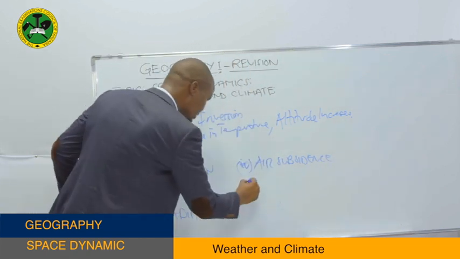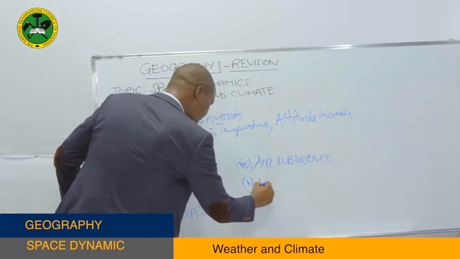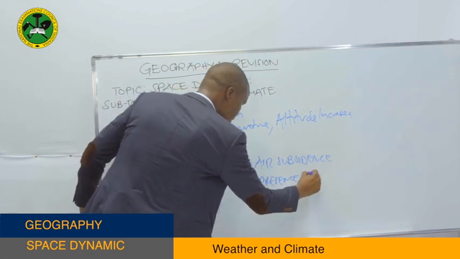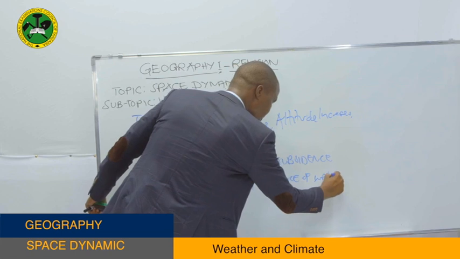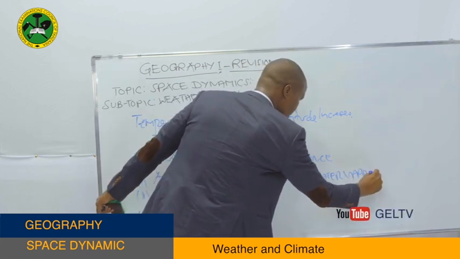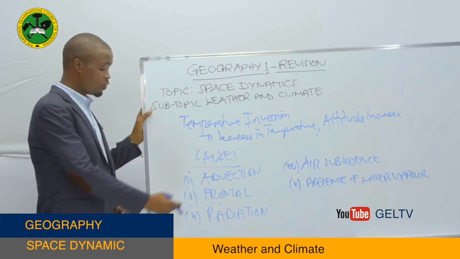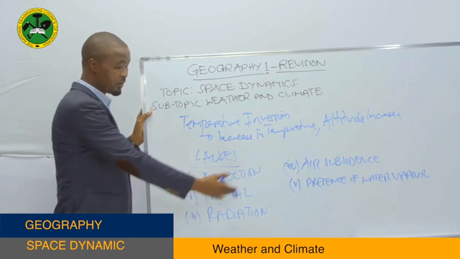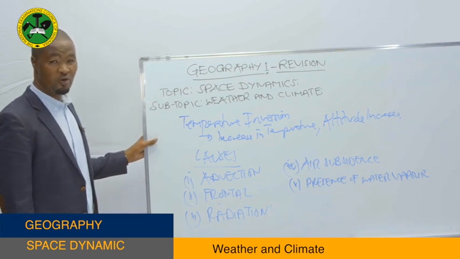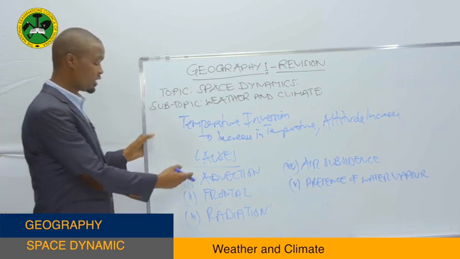And the last one is the presence of water vapor. So we have advection, frontal, radiation, air subsidence, as well as the presence of water vapor as the causes of temperature inversion. So let's see what is advection.